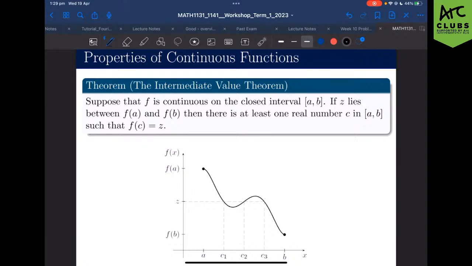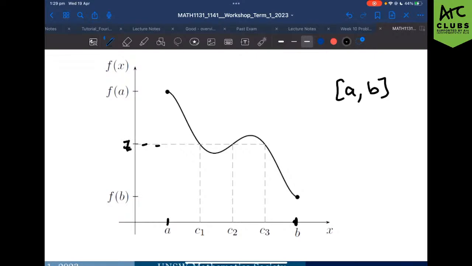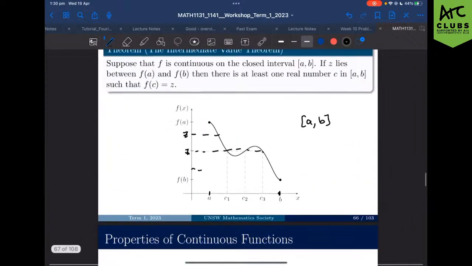Let's work with this in terms of graphs because I feel like understanding through graphs makes it a little easier, right? So let's work with this function. We can see visually it is continuous between the closed interval a, b, with a being here, b being here, corresponding with f(a) and f(b). And what we're basically saying is that if it is continuous, then there must be some value that aligns with any of these sets. Naturally, if it has to go from one point to another point and has to go through every single point, then every single point must have a corresponding value, right? Fairly intuitive, but let's work through some examples.